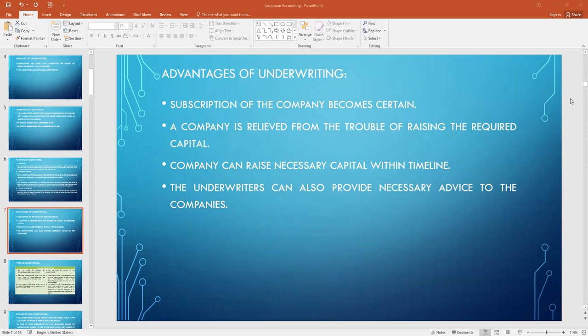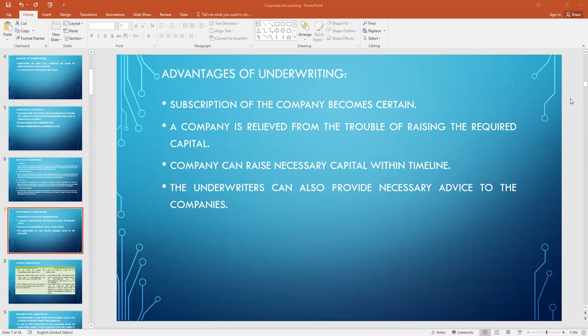So, here what will happen when the company comes for the first time issue. When the company opts for underwriting, it will have the fixed information that all kinds of shares will get subscribed. So if there is less subscription, then underwriters will come into the picture and they will purchase all the unsubscribed